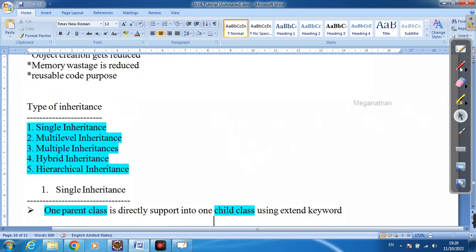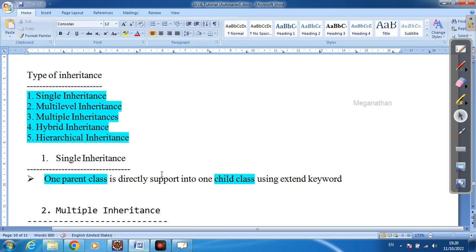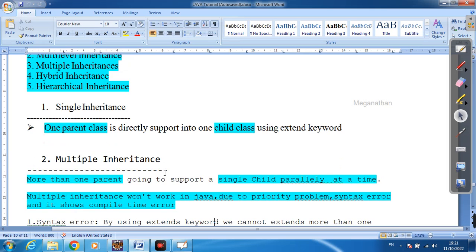There are five types of inheritance. We are going to discuss them one by one. One is single inheritance, multi-level inheritance, multiple inheritance, hybrid inheritance, and hierarchical inheritance. These are the different types of inheritance. We are going to discuss these types one by one with an example. Okay, so first, that is single inheritance.